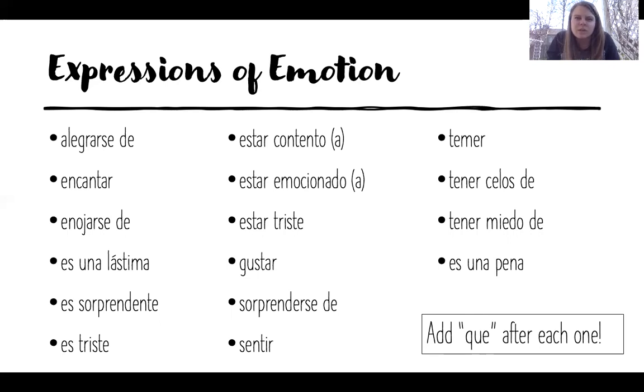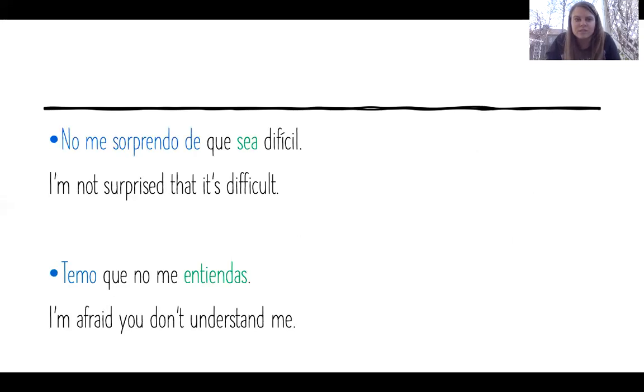Sentir means to feel, or it can mean to regret. So you could say, I regret that, or I'm sorry that something happened. Temer is to fear. Tener celos de is to be jealous of, or to be jealous that. I'm jealous that something happened. Tener miedo de is to be scared that. And es una pena is another way to say it's a shame. All of those need to have the word que after them to be a subjunctive phrase.